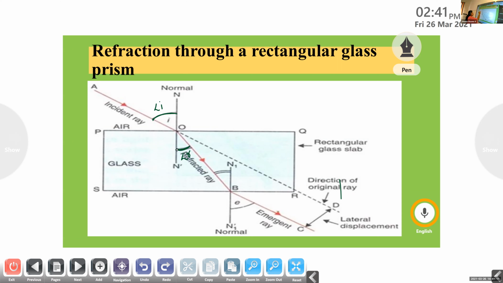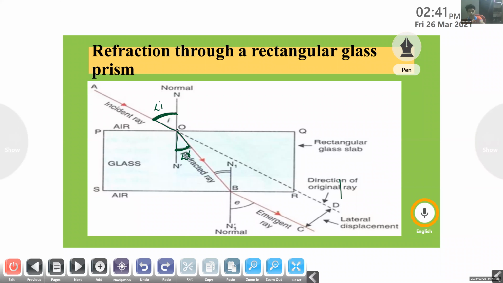From this figure, which angle is greater? Angle of incidence or angle of refraction? Observe. Here the angle of incidence is greater. This much angle is there for the angle of incidence, and the angle of refraction is only small as compared to that of the angle of incidence.